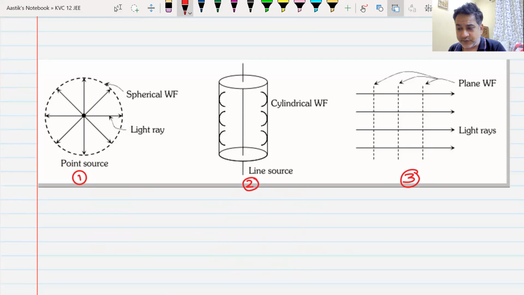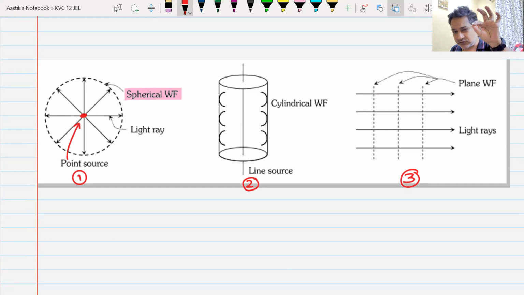What is the first type of wavefront known as? The first type of wavefront is known as spherical wavefront, which is produced by a source which is a point source. Do we understand this? Point source.